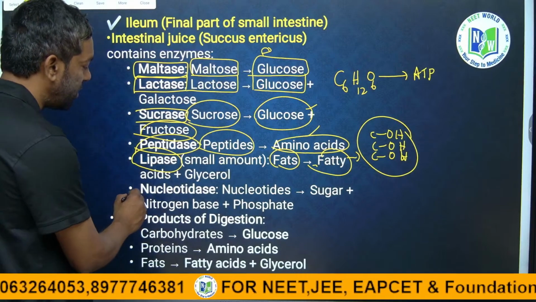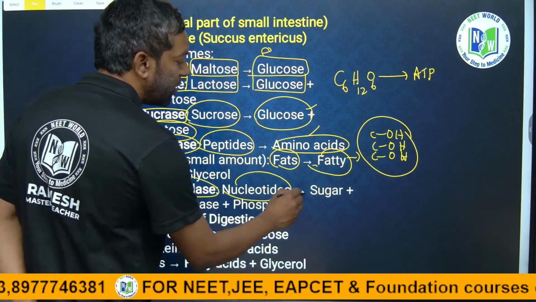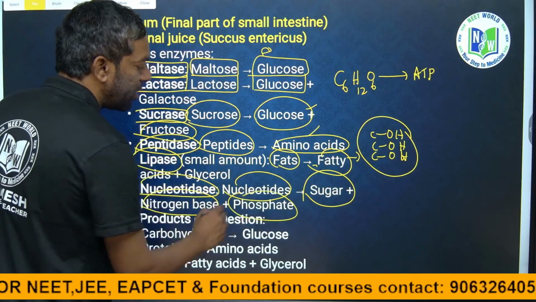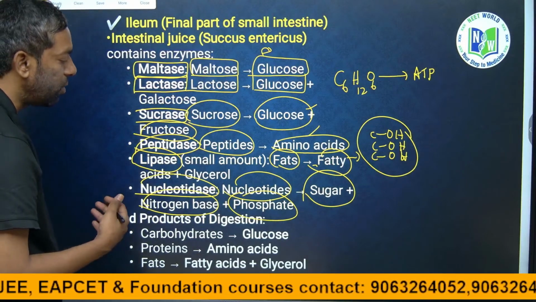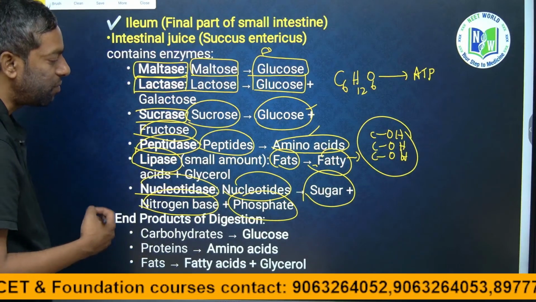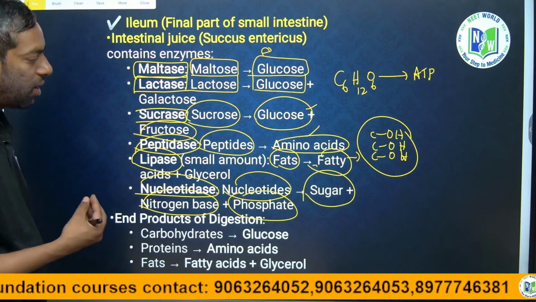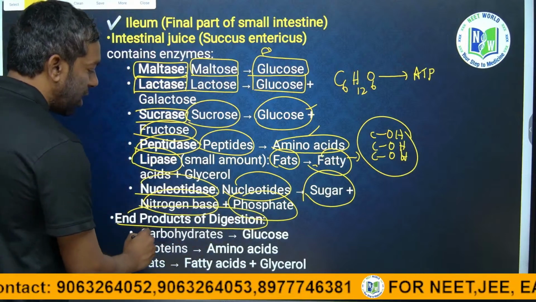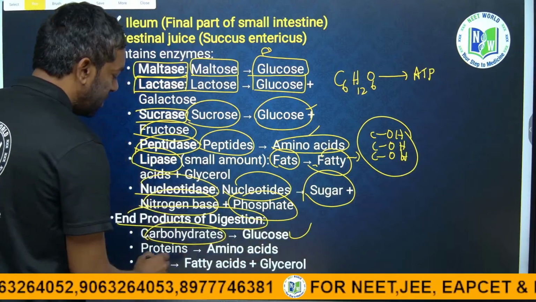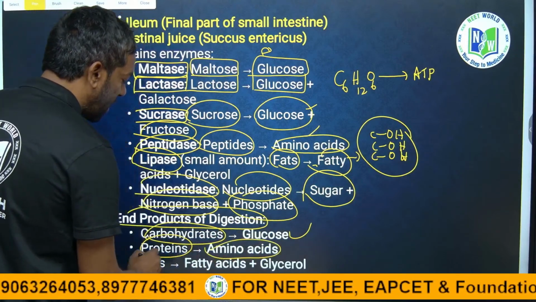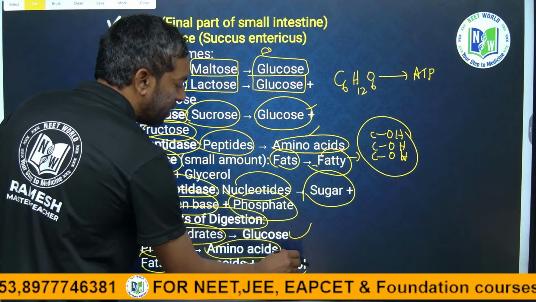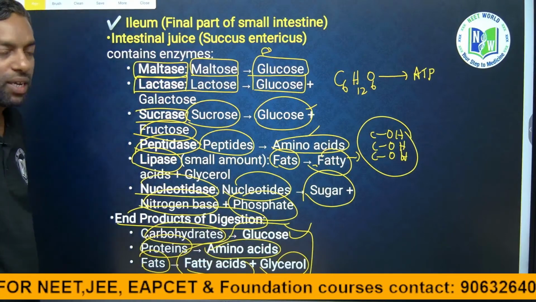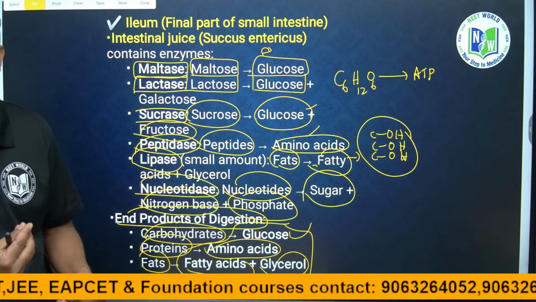Nucleotides convert into nucleoside and into sugar. The final components are sugar, nitrogen base and phosphate. We are going to look into that in further chapters: what is nucleotide, what is nucleoside, and how they convert into the sugar molecule. The end product of carbohydrate digestion is glucose, protein's end product is amino acid, and fats' end products are fatty acids and glycerol. These final products only give the energy.